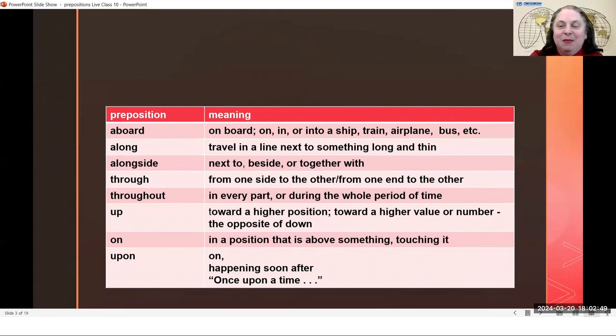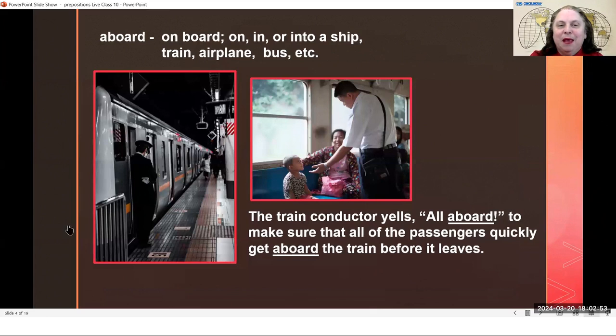Let's see some examples of these different prepositions. Okay, this one is aboard, being on board, in or on or going into a train, an airplane, a bus, a ship, something like that. Here's our example. The train conductor yells, "All aboard," to make sure that all of the passengers quickly get aboard the train before it leaves.